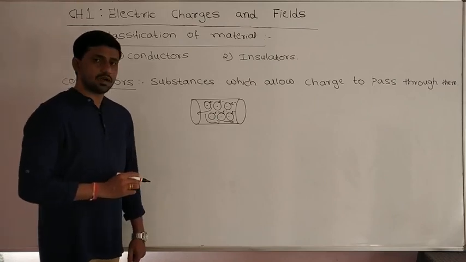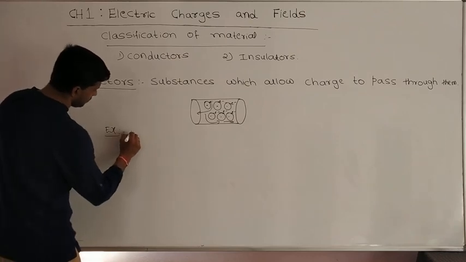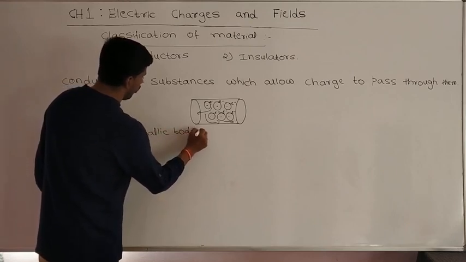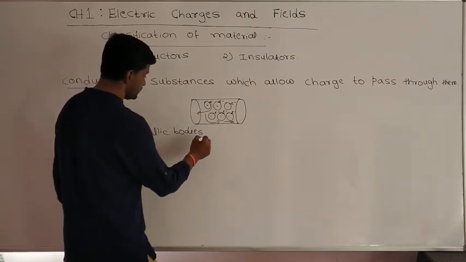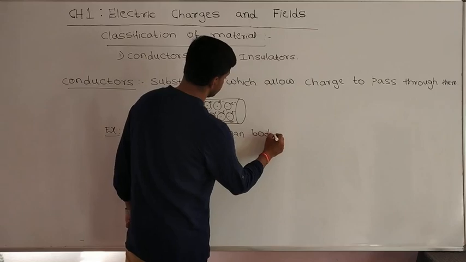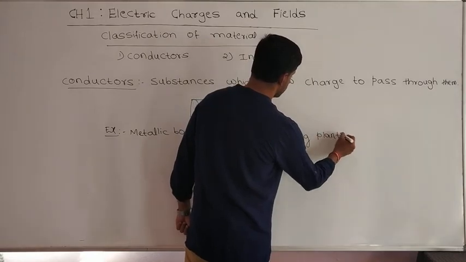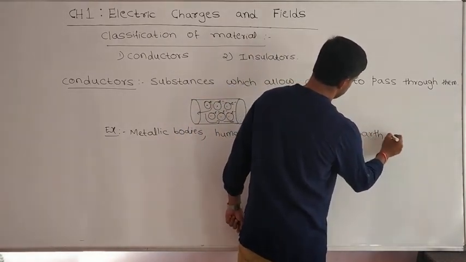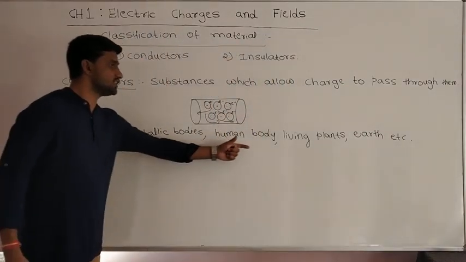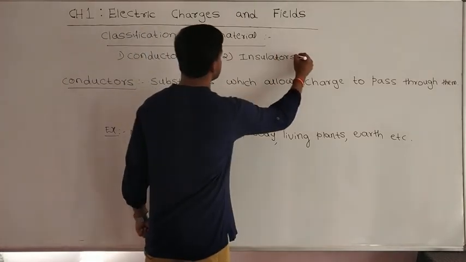Now let us see the examples for conductors. That is metallic bodies, which may be copper, iron, etc. Metallic bodies, the human body, living plants, earth, etc. These are all examples of conductors, substances which allow the charges to pass through them. And another type of material is insulators.